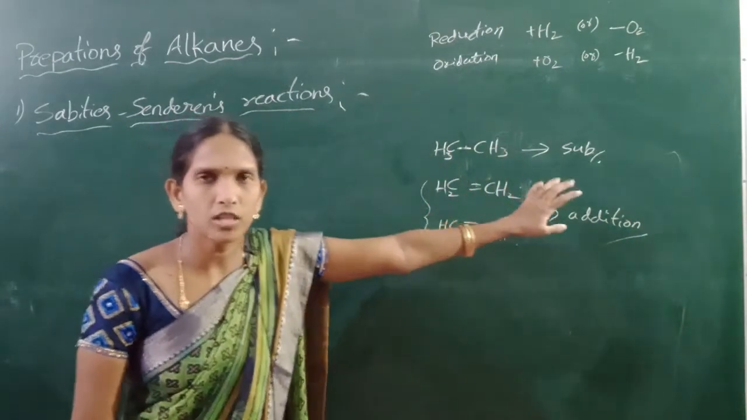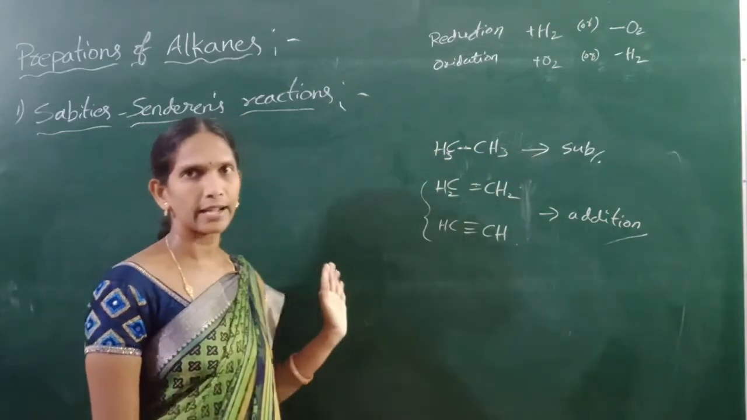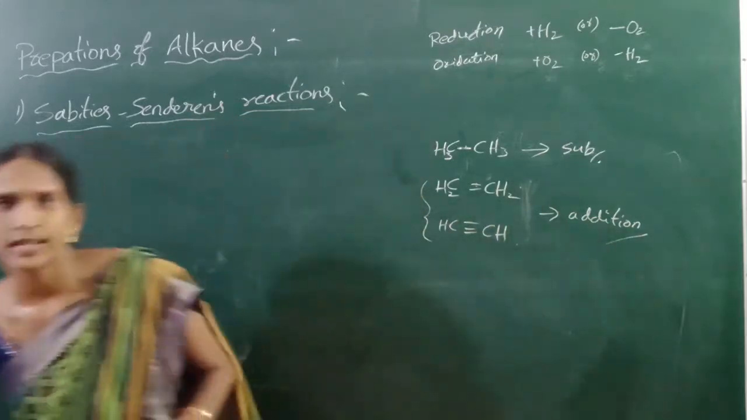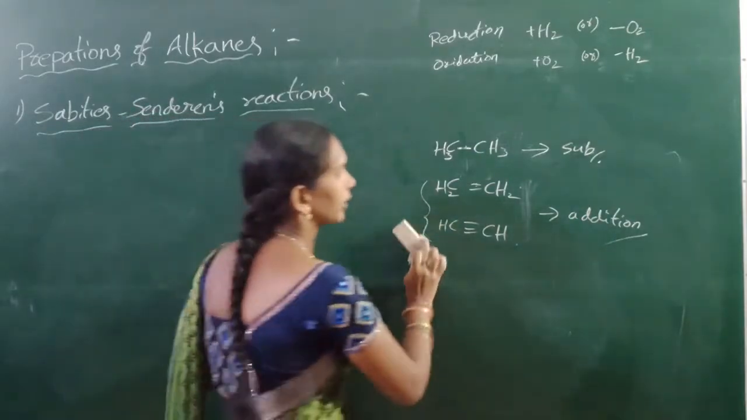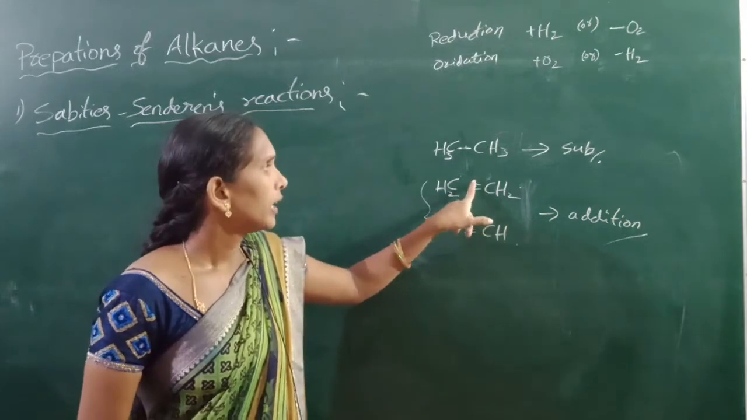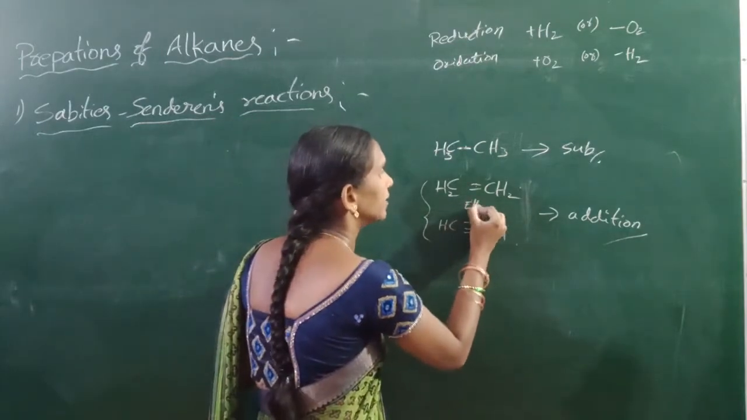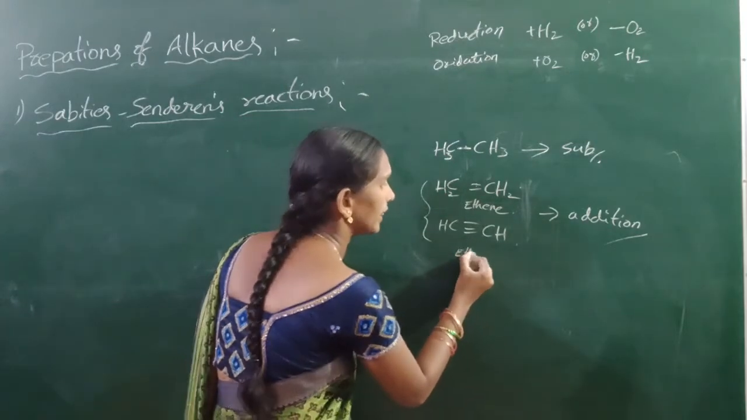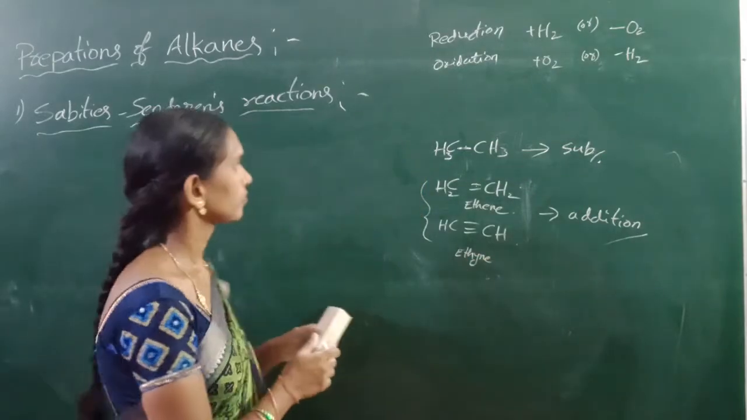Alkanes undergo substitution reactions only. That means these hydrogens can be replaced by other atoms. In alkenes and alkynes, addition reactions can take place. Next, here I can take alkene. That means two carbons are present, that is eth. Double bond is present, so ene. That means ethene. Two carbons are present, so eth. Triple bond is present, so yne.